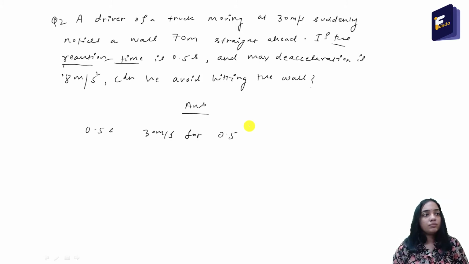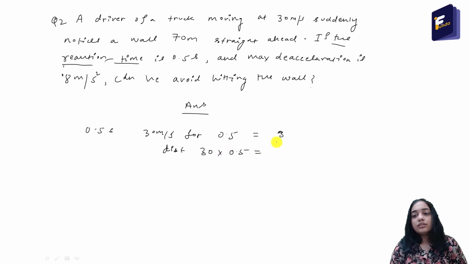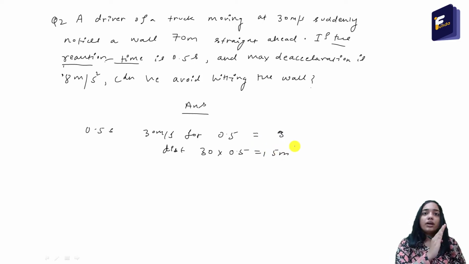Normal speed is equal to distance by time, so distance is equal to speed into time. So the distance is equal to 30 into 0.5, that is 15 meters. After the truck has moved a distance of 15 meter, that person will apply the brake.